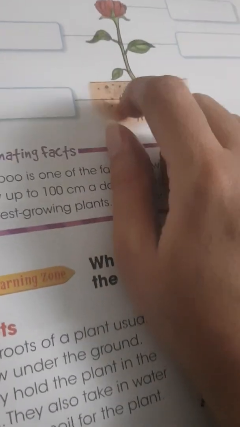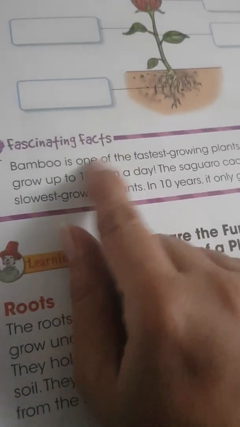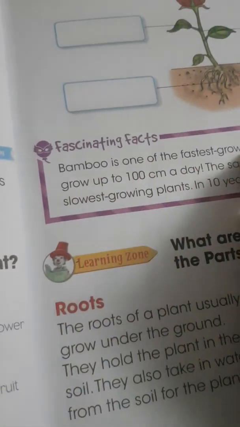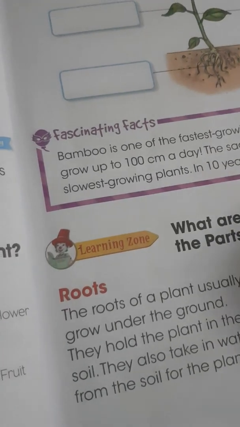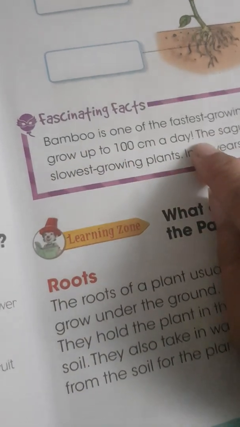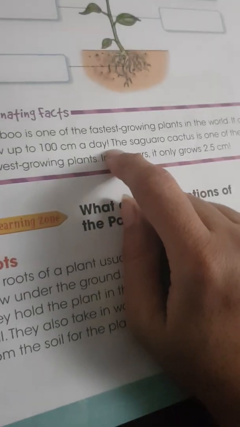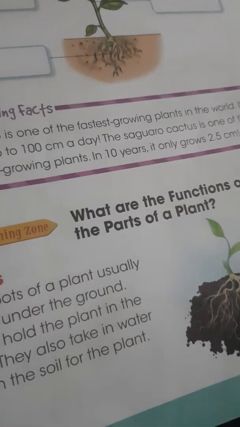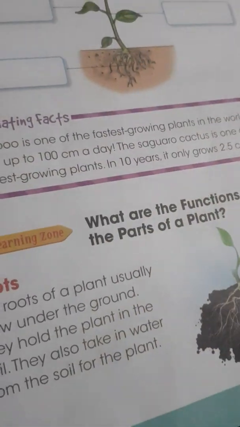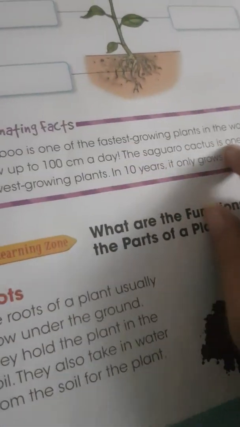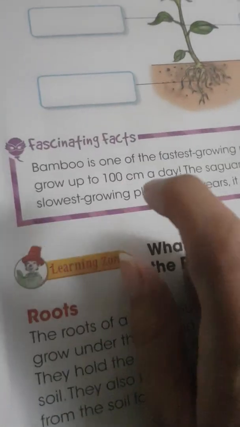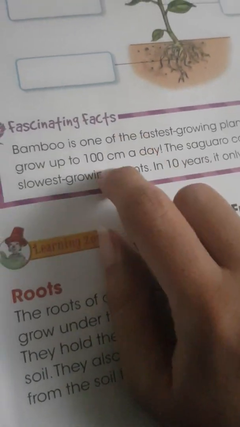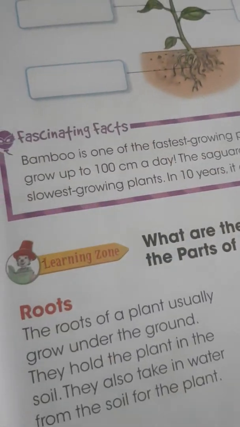In fascinating fact, we have an exercise as well, and we will do it later. Fascinating facts. Bamboo is one of the fastest growing plants in the world. It can grow up to 100 centimeters a day. A plant whose name is bamboo is the fastest growing plant in the world, and it grows up to 100 centimeters a day.